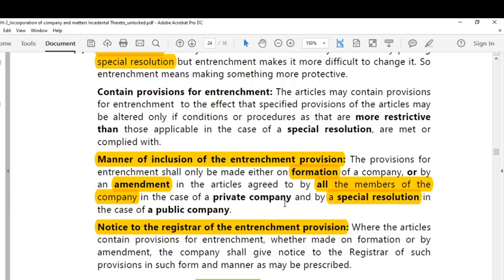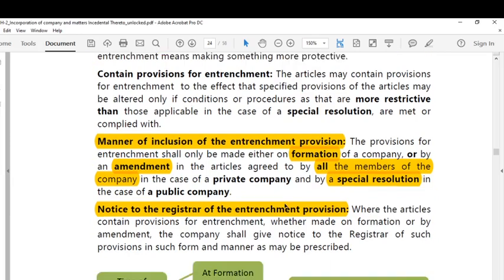At the time of formation of a company means it is okay, it will go in the normal course of action. But by an amendment means if it is a private company, the consent of all the members is required. If it is a public company, a special resolution shall be passed to give entrenchment to any of the provisions in articles.